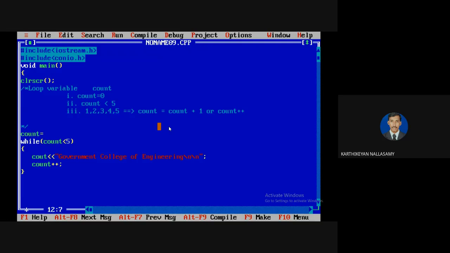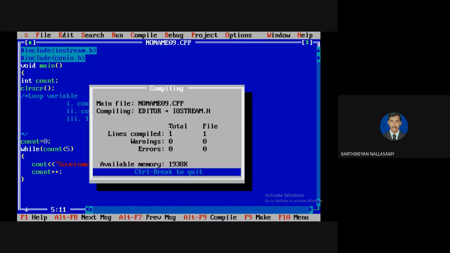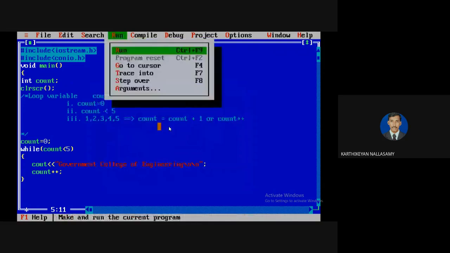So the initial value of count equal to 0. So I need a memory allocation for that. So it is an integer variable, so I'm going to define it. I'm going to compile and I'm going to run the program. See that it will be executed for 5 times.